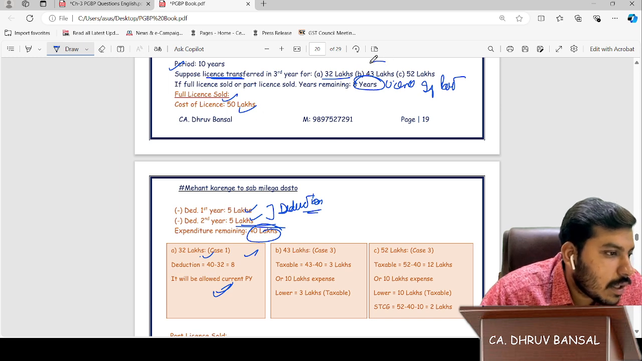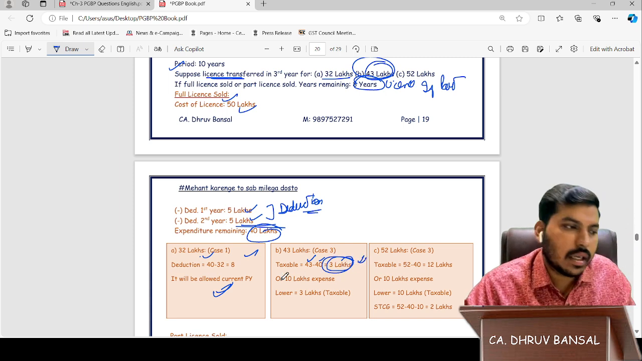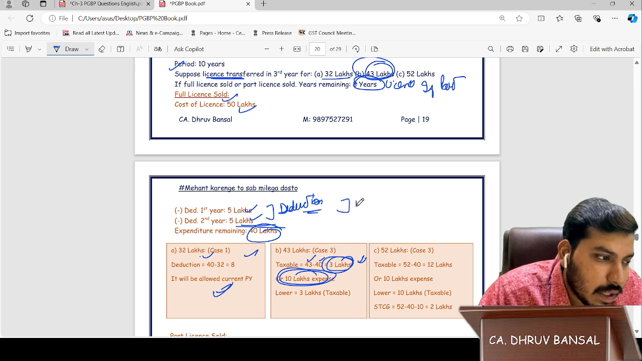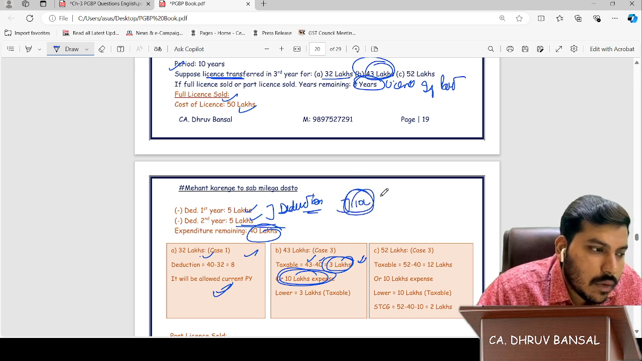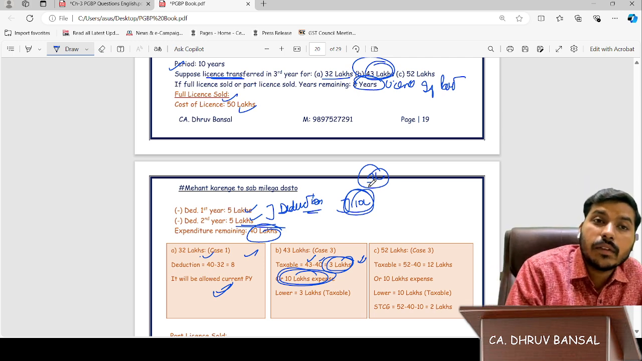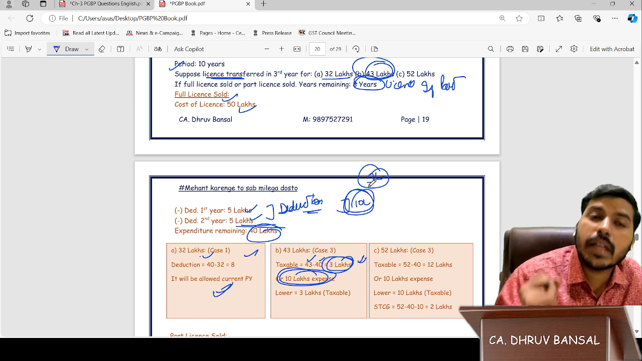Now see, if we are getting 43 lakhs, more than the expenditure. 43 lakhs minus 40, taxable 3 lakhs. Okay, sir. Taxable amount 3 lakhs, or expense allowed till date, 10 lakhs, whichever is lower. How can the income tax department say to you that our amount is 3 lakhs taxable and you give us 10 lakhs?